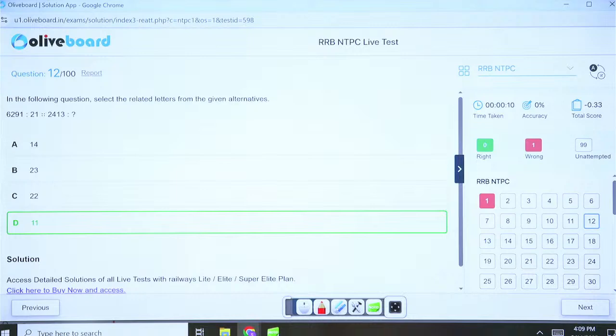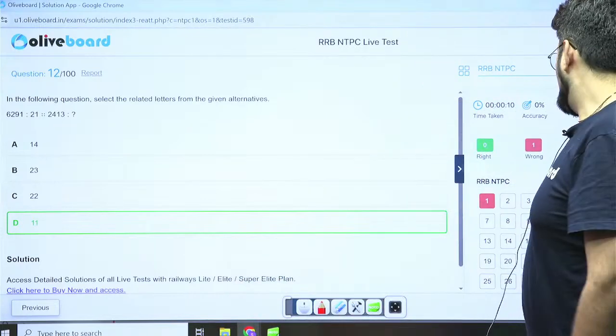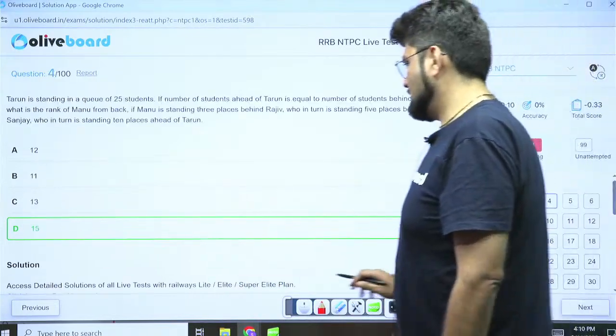Ranking question. Okay, Ghazala, I will explain it again for you, don't worry. So ranking question was the fourth question, I believe, right? This is clear? Okay. Especially for Ghazala, we are doing this question again.